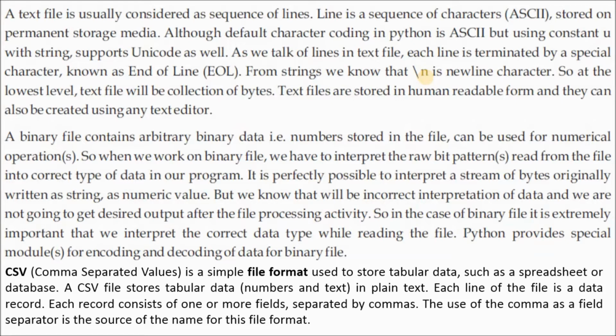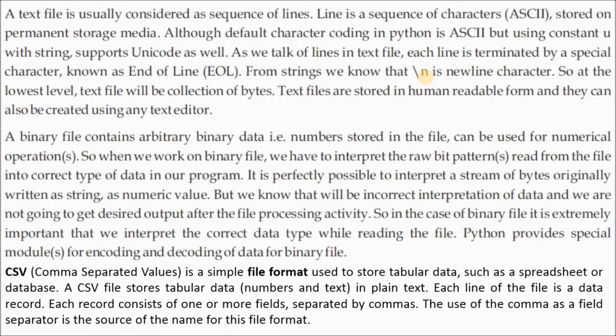It is perfectly possible to interpret a stream of bytes originally written as a string as a numeric value, but that will be an incorrect interpretation of data, and we are not going to get the desired output after the file processing activity. So the main thing you have to know is that any numerical operations you can do by using binary files.